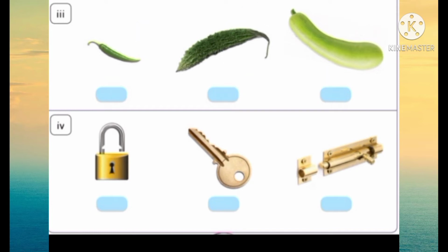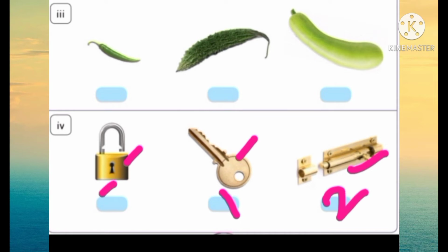Fourth one is lock, key and latch. First one is key, second one is latch, third one is lock.